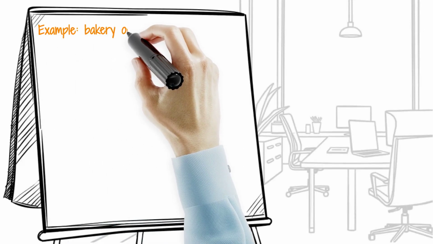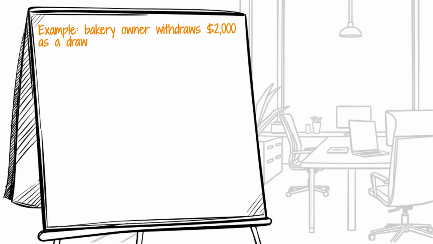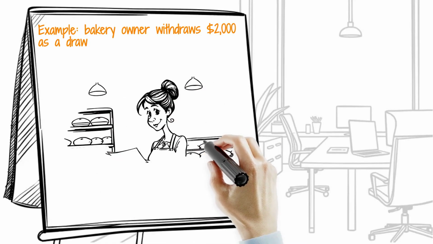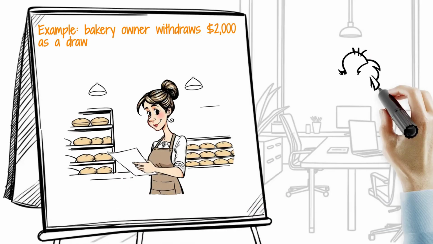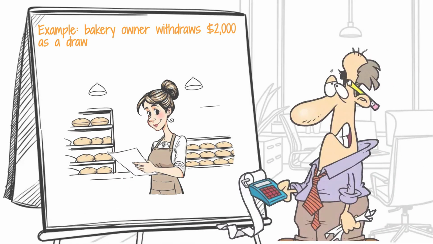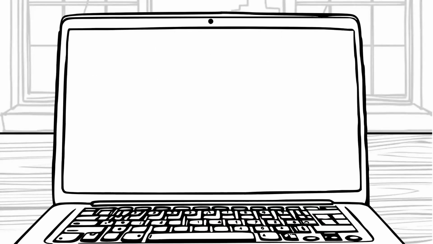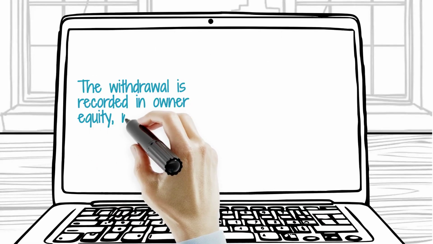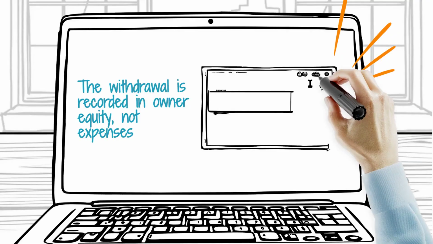For example, imagine a sole proprietor who owns a bakery. If she takes $2,000 from the business account to pay her personal rent, that is a draw. The bakery does not record it as a cost of doing business. It is recorded in the owner's equity account because the owner is withdrawing value from the business.